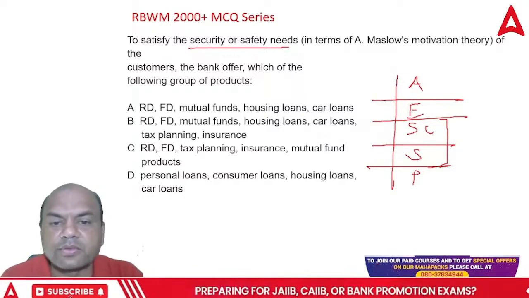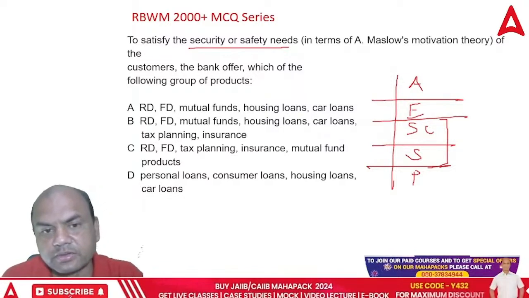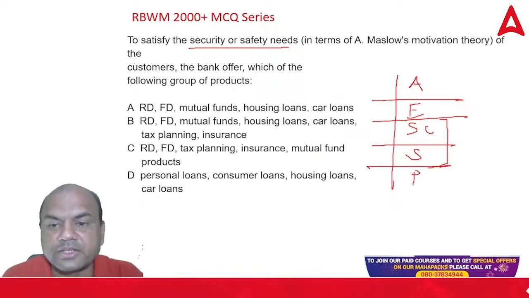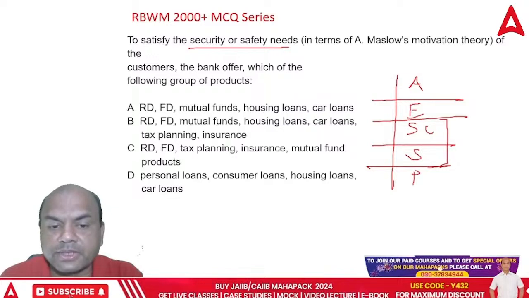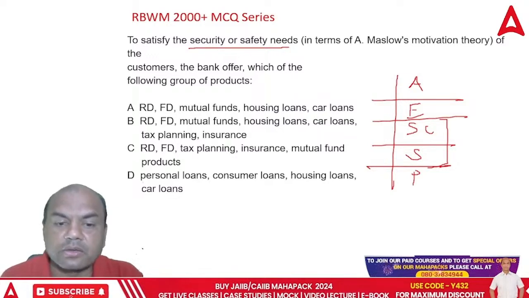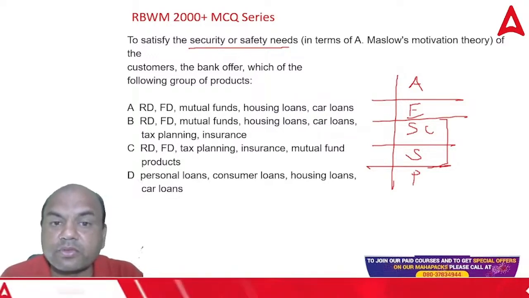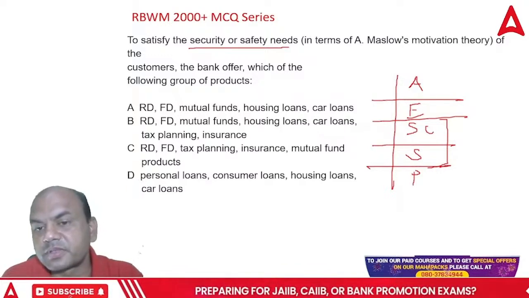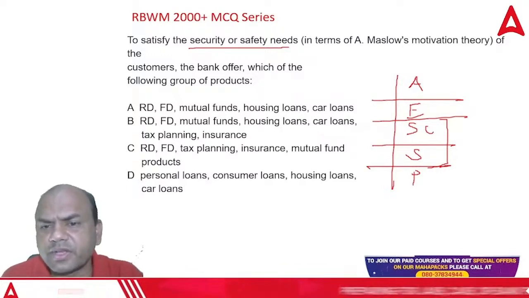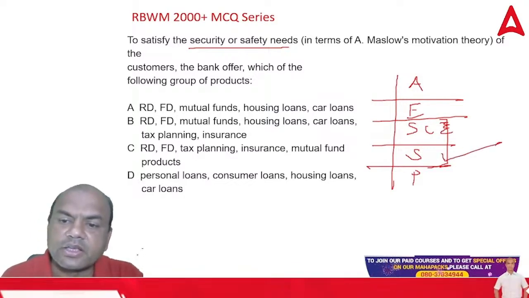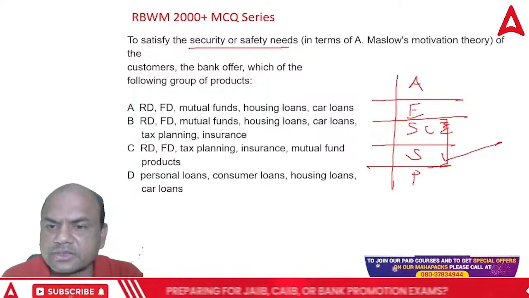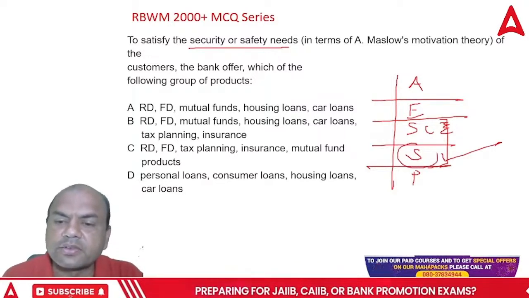RD, FD, mutual fund, housing loans and car loans. RD, FD, mutual fund, housing loan, car loans, tax planning and insurance. RD, FD, tax planning, insurance, mutual fund products, personal loan, consumer loan, housing loan, car loans. So which is offered for security and safety? In fact, it is not the social one, only this security and safety only. Okay. So this is the one we are targeting.